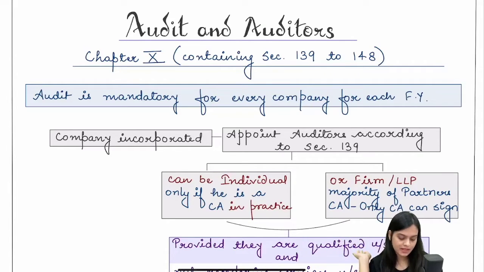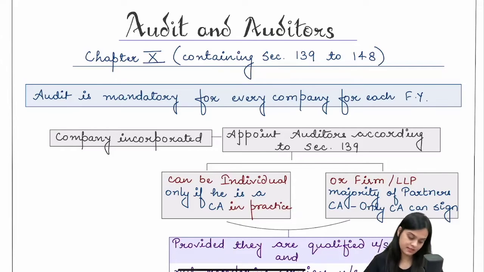Right. So audit is mandatory for every company, every financial year. So if you have a company which is incorporated under this act or under any previous act, then it is mandatory for it to find an auditor who is eligible to get the accounts audited.